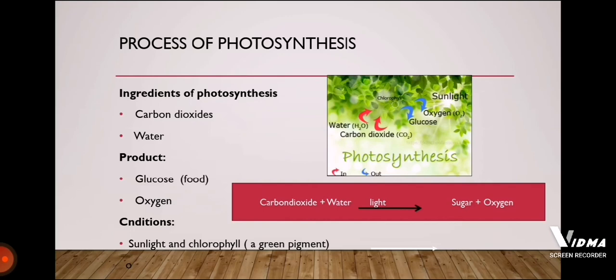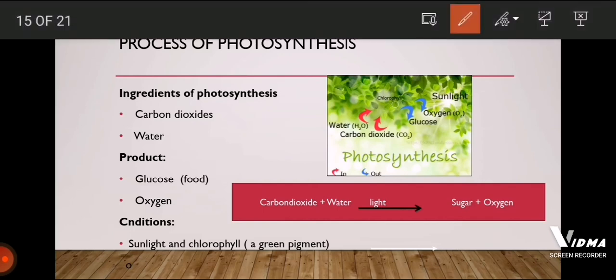In this process of photosynthesis, a plant uses the carbon dioxide gas from the air. It mixes it with water. When these two things are added together in the presence of light and chlorophyll, chlorophyll is very much necessary for the plant at this stage.